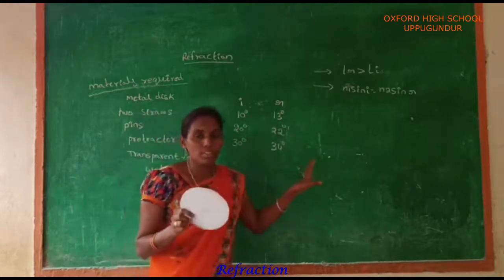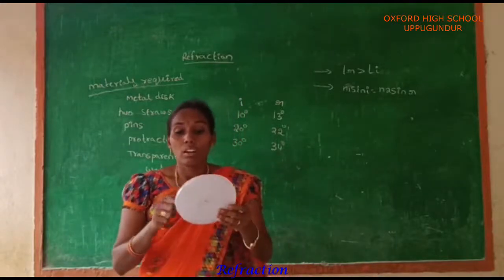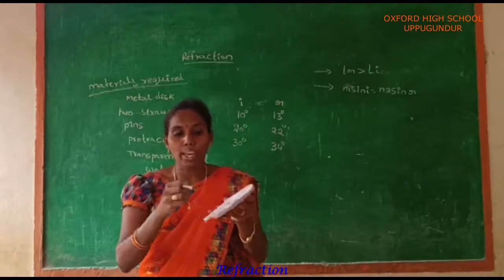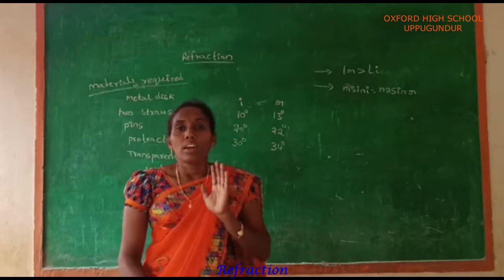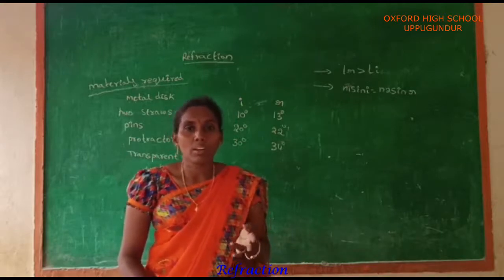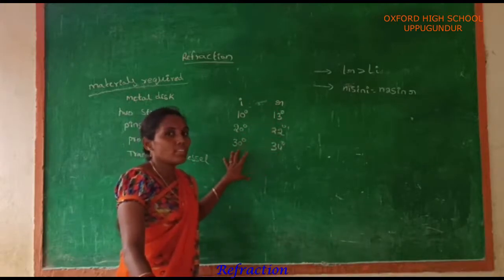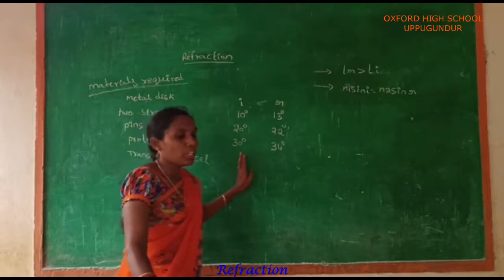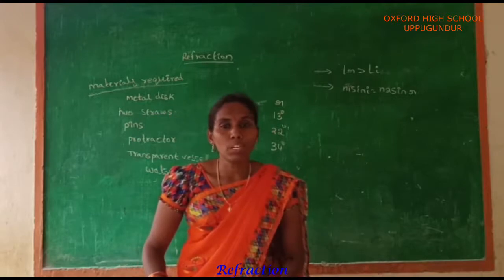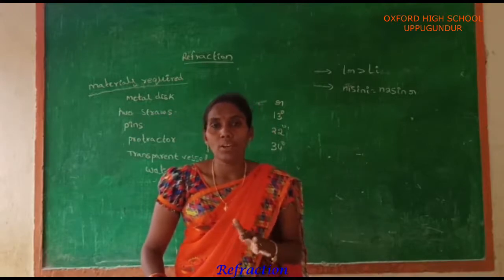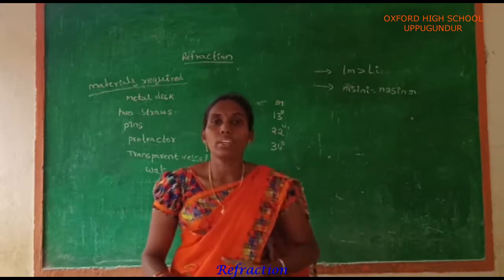By using this experiment we can say that when a light ray travels from denser to rarer medium, that means water to air, the refracted ray bends away from the normal. In all these cases the angle of refraction is more than the angle of incidence. That means the angle of refraction is always greater than the angle of incidence.